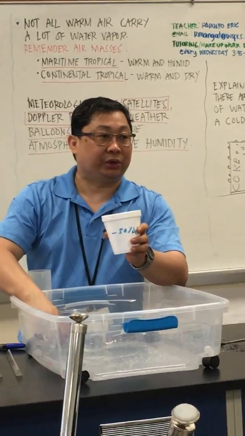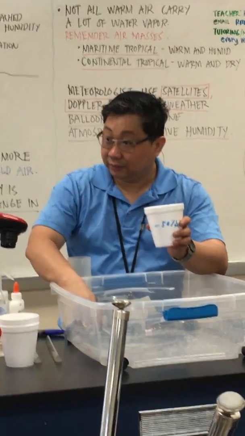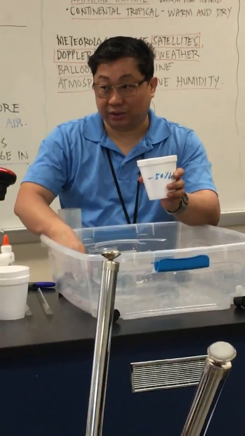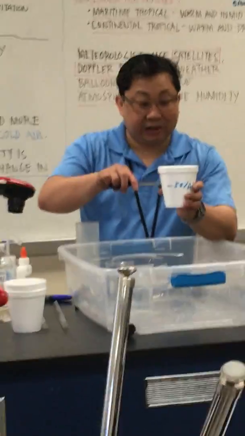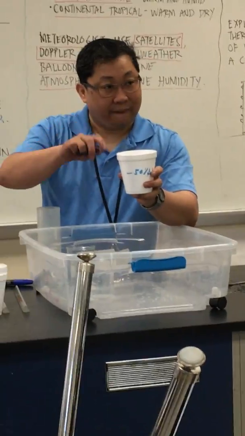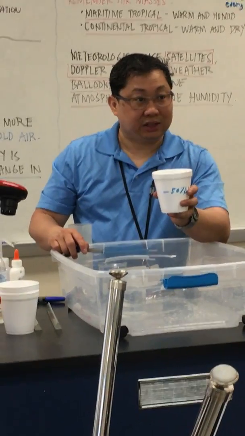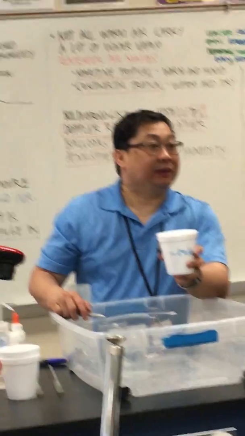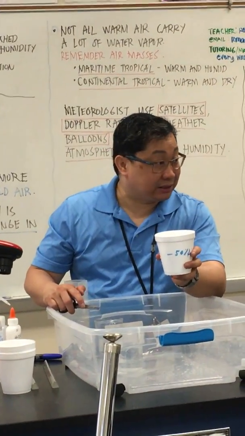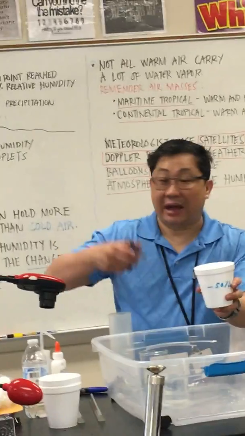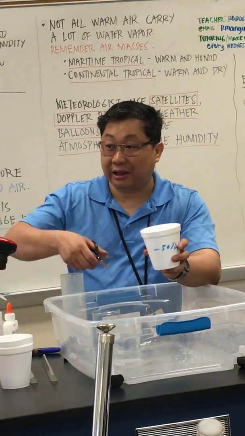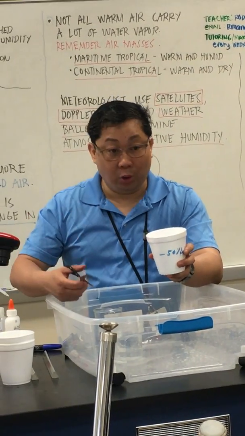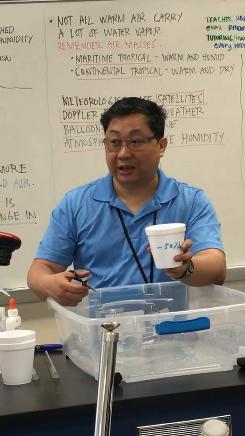And say the temperature is, listen, 33 degrees Celsius. At 33 degrees Celsius, the humidity is 50%. However, if the temperature decreases or it cools down, that means the air can hold less water. When the air has a lower temperature, it can hold less water.